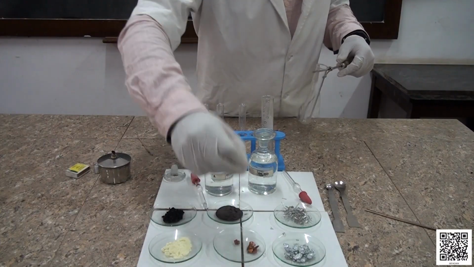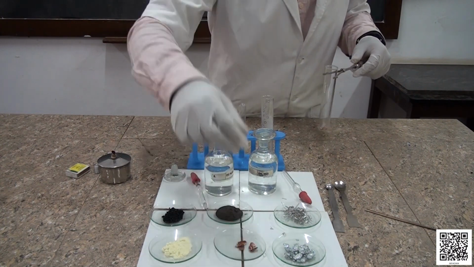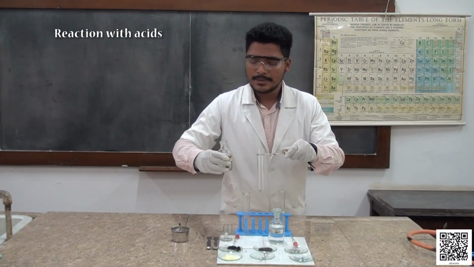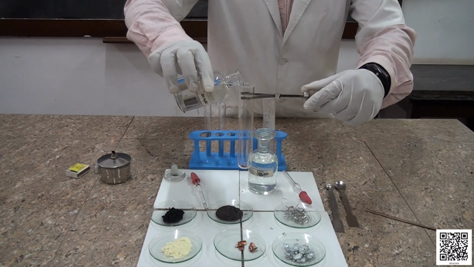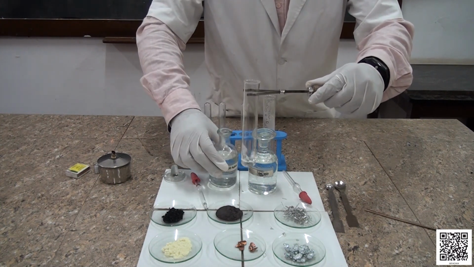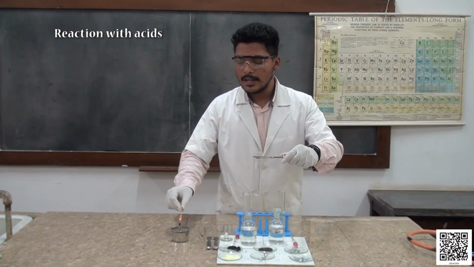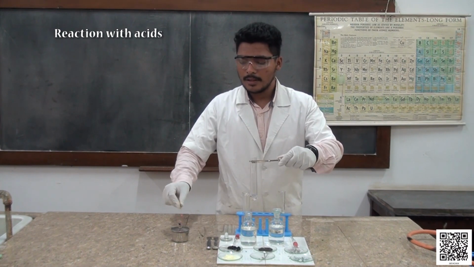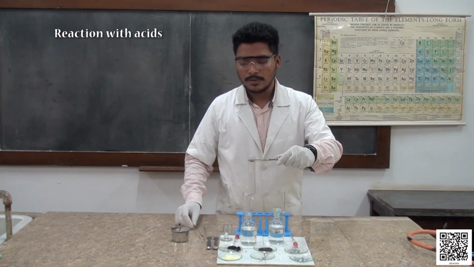Students, next we are going to take copper strips, the reaction between copper strips and dilute sulfuric acid. If you see in this reaction, there is no evolution of bubbles or hydrogen gas. If you even bring a splinter near the mouth of this boiling tube, there is no pop sound.